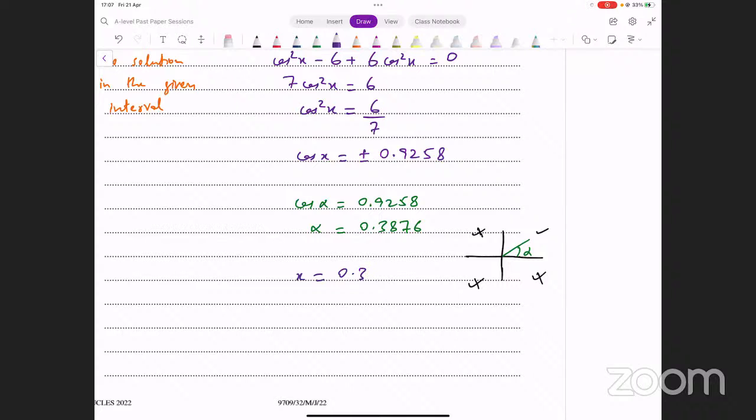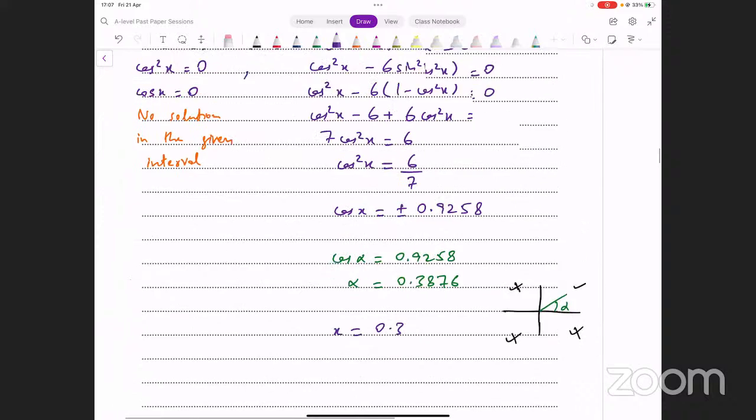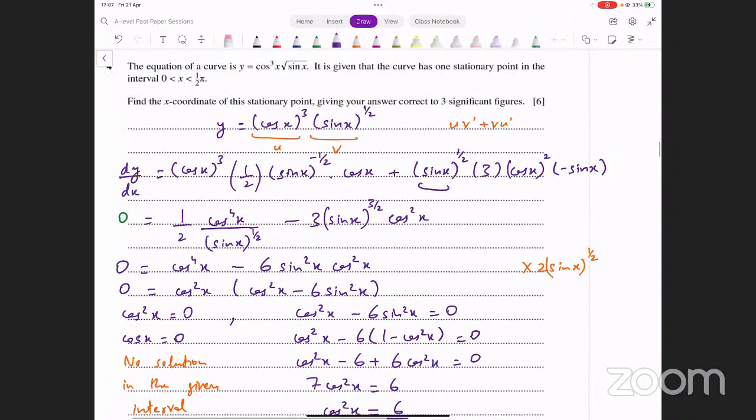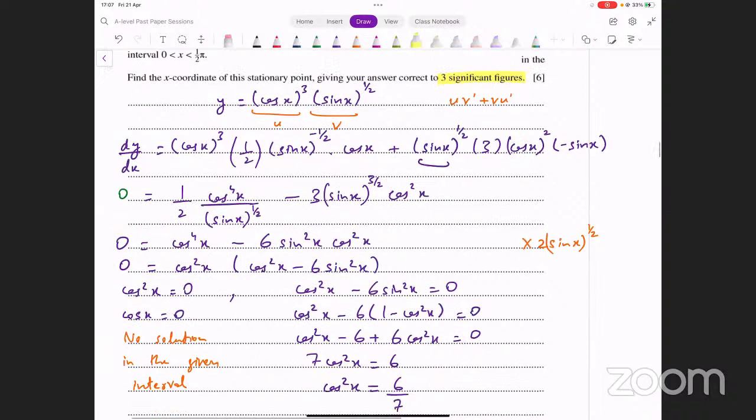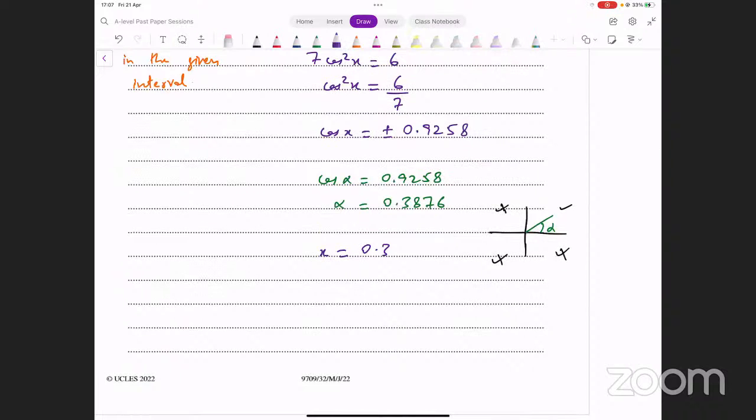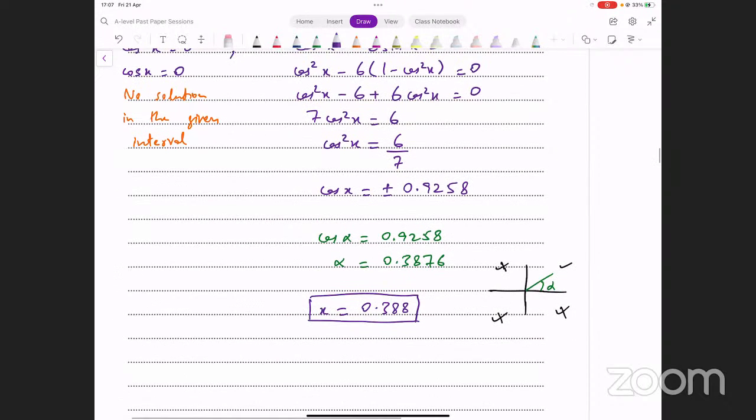So the value of x therefore turns out to be 0.3876. आप इसको पूरा लिख सकते हैं if you want. अगर उसने क्वेश्चन में इंस्ट्रक्शन दी हुई है, उसने क्वेश्चन में कहा हुआ है यहाँ पे that you have to give your answer to 3 significant figures, so you have to make sure that you follow that instruction. So you give your answer like this. You say this is 0.388 to 3 significant figures. That's the value of x that we end up getting from this.